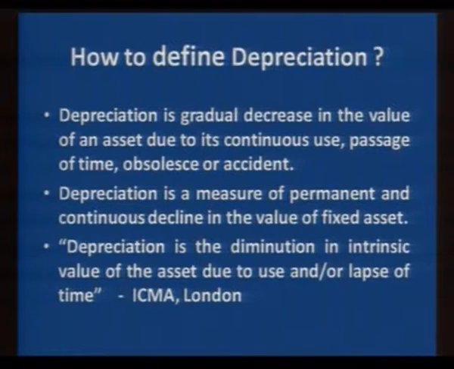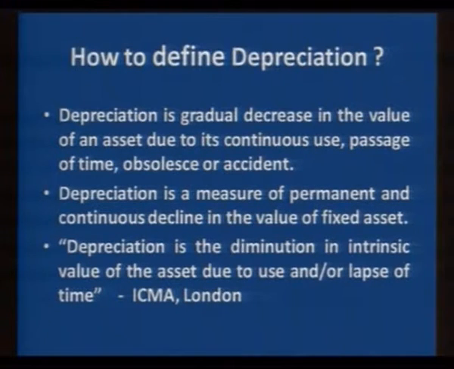We can define depreciation another way. Depreciation is basically the allocation of the cost of an asset over its useful life. For example, we purchase a machinery for rupees 1 lakh and the life is 5 years. So we have to divide this cost, that is 1 lakh, over a period of 5 years.